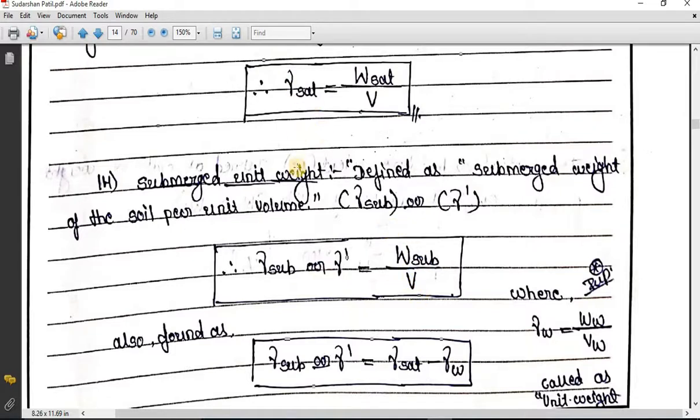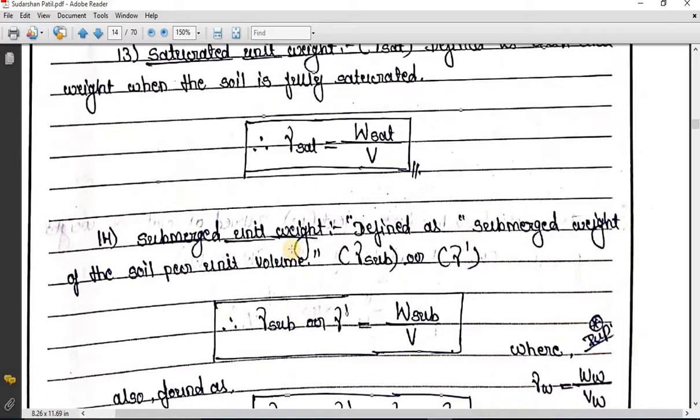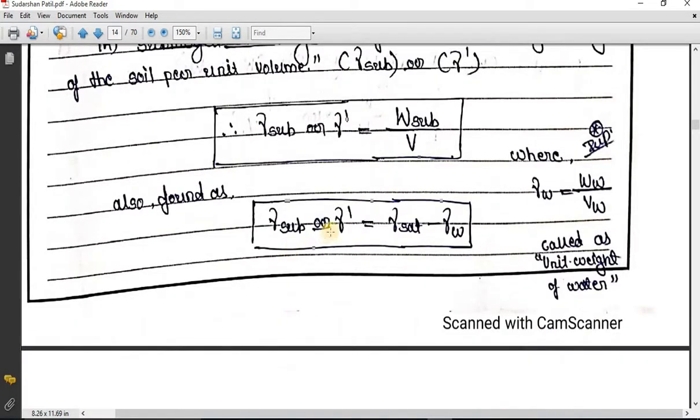There is a relation between saturated unit weight and submerged unit weight. Submerged unit weight is equal to saturated unit weight minus γw. So γw is called the unit weight of water, that is nothing but weight of water divided by volume of water.